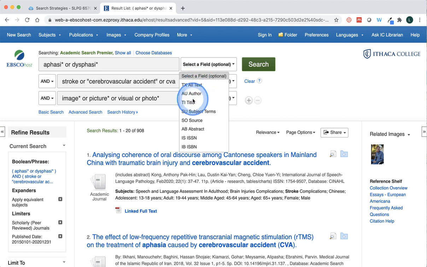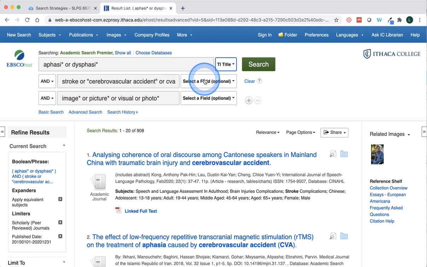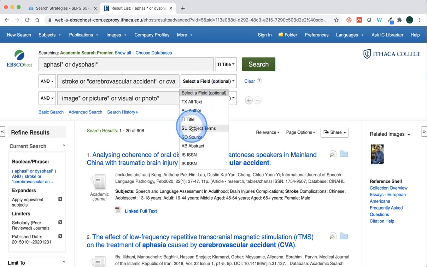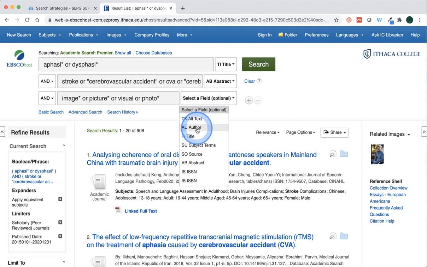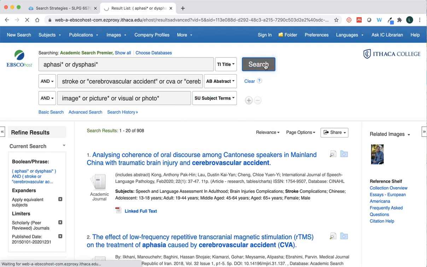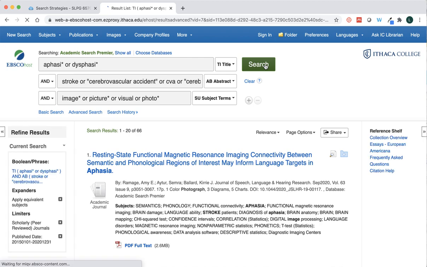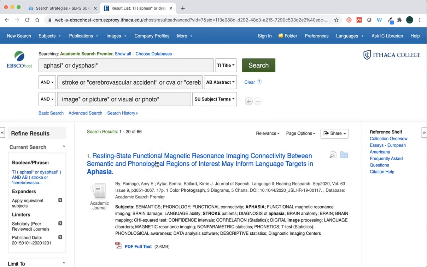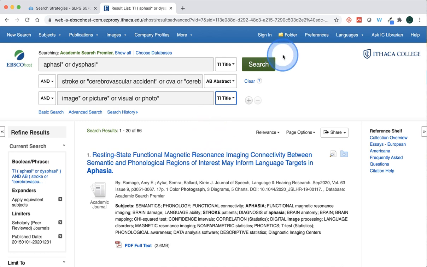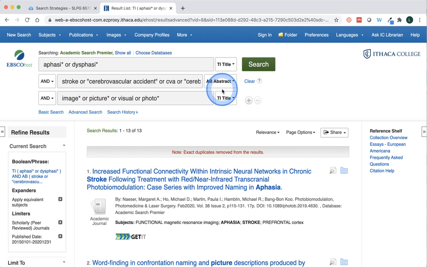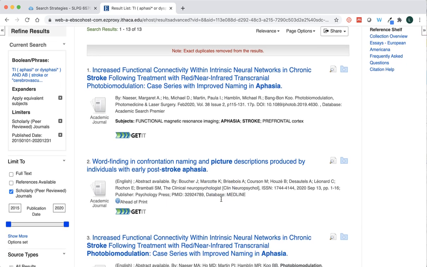And then I had highlighted the different filters that you might want to consider using. The three that I like a lot are the title, abstract, and the subject terms. Use them however you want, and see what happens to your search terms. So using title is the most restrictive. Abstract is broader. Subject terms are kind of funny, it depends actually. It can either really broaden things or really narrow things, but in any case, they're really useful.